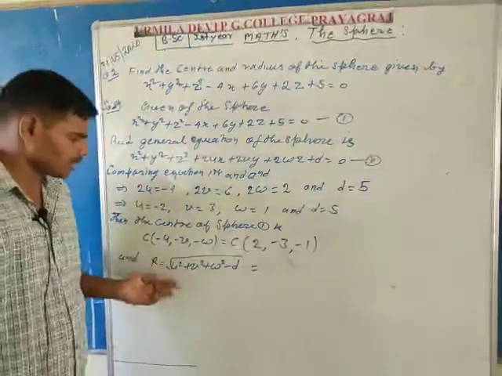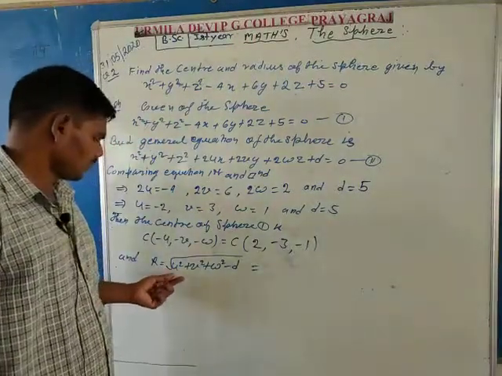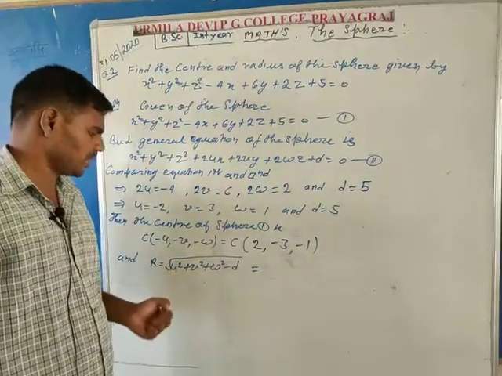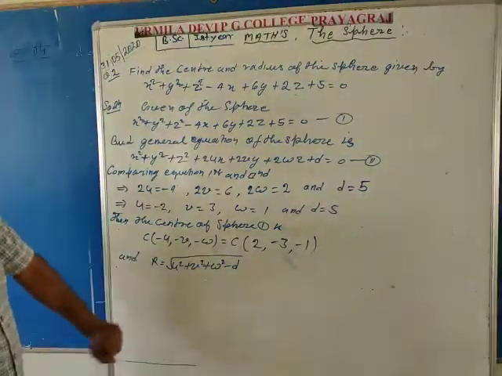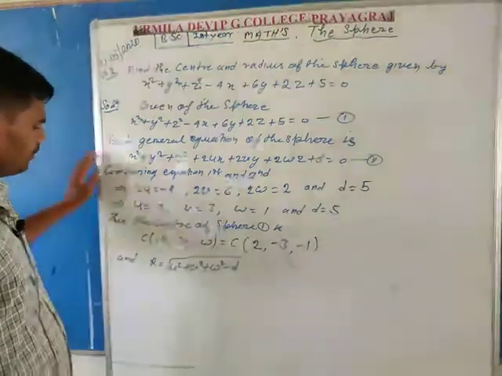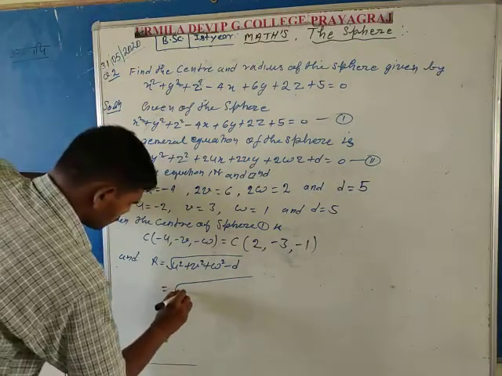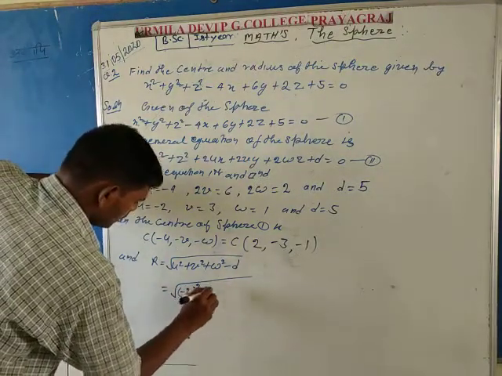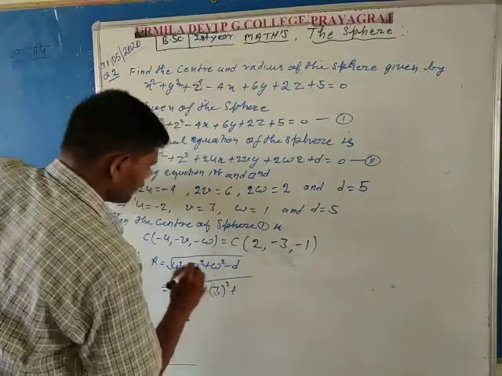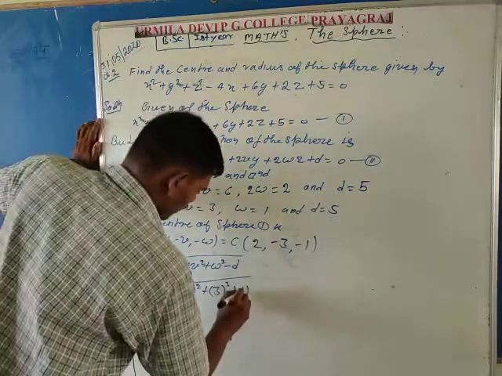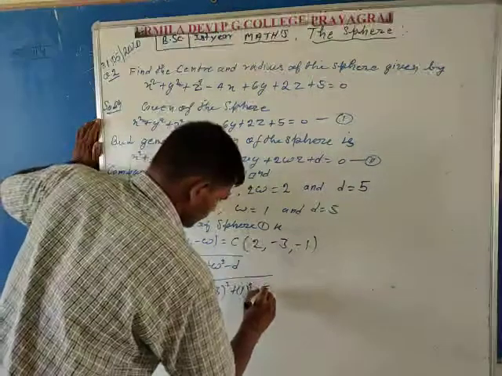Here, this is the formula already learned in the article. Radius R is equal to the square root of u square plus v square plus w square minus d, putting the values of small u, v, w and d from above. So it is equal to the square root of (minus 2) whole square plus (3) whole square, and w is equal to 1, so 1 whole square, and minus d, here d is equal to 5.